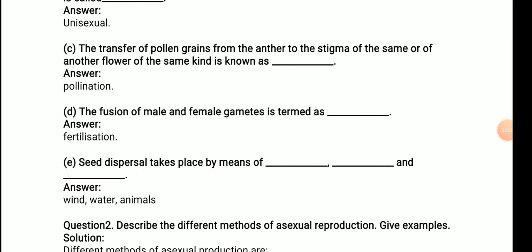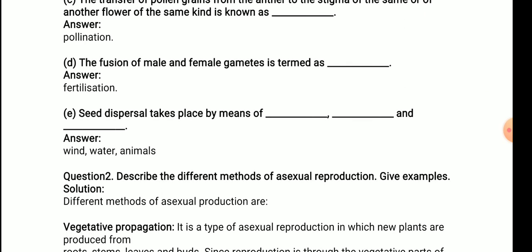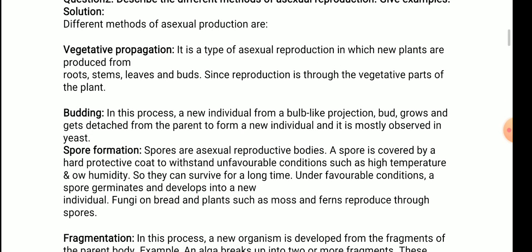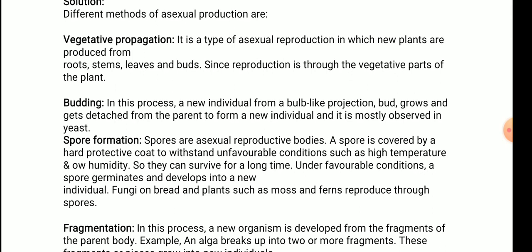Next question, question number 2. Describe the different methods of asexual reproduction and give examples. Different methods of asexual reproduction are: first, vegetative propagation. It is a type of asexual reproduction in which new plants are produced from roots, stems, leaves and buds, since reproduction is through the vegetative part of the plant.